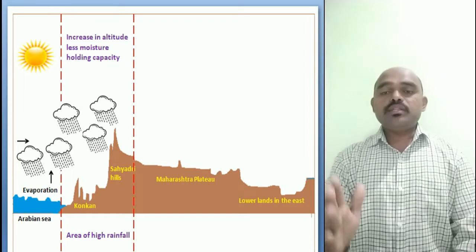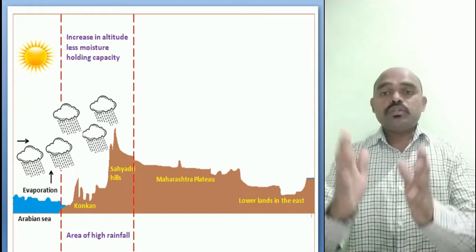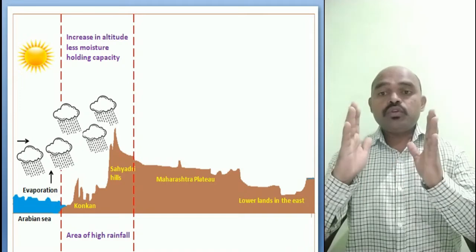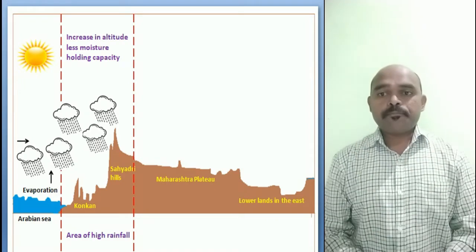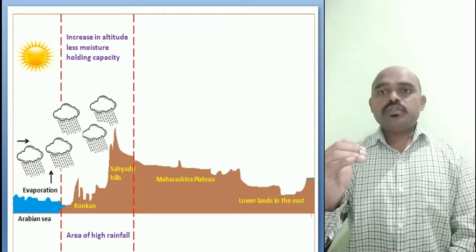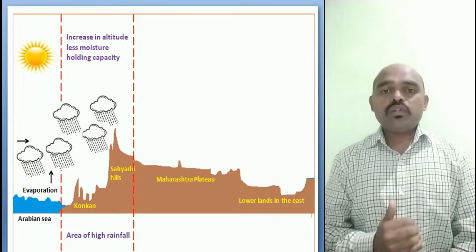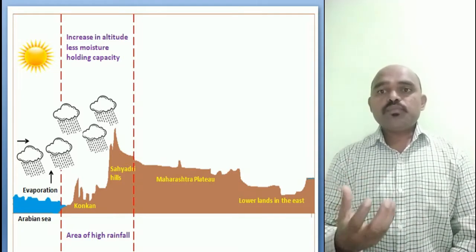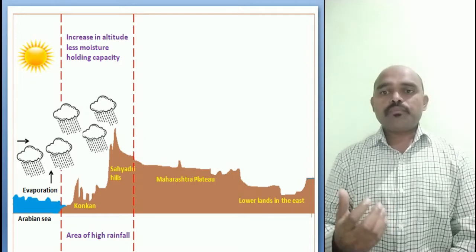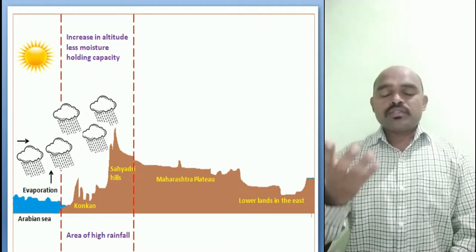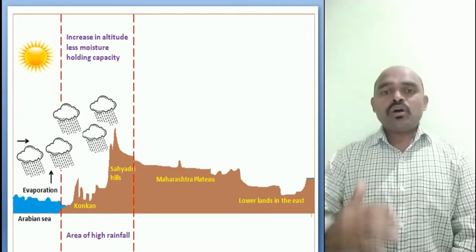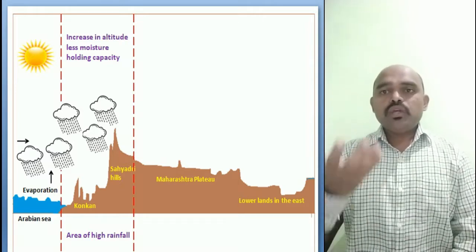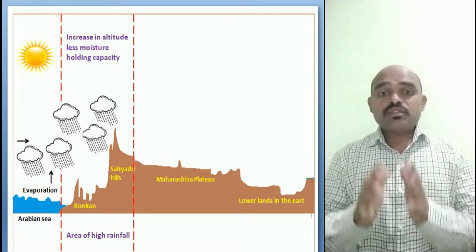This Sahyadri Hills become the obstacle for these winds. Then what will happen? We get the high rainfall in the Konkan region. Why do we get the high rainfall in the Konkan region? Because with the increase in altitude, we have less moisture holding capacity. The height of the Sahyadri Hills is very high, so as the altitude increases, we get less moisture.